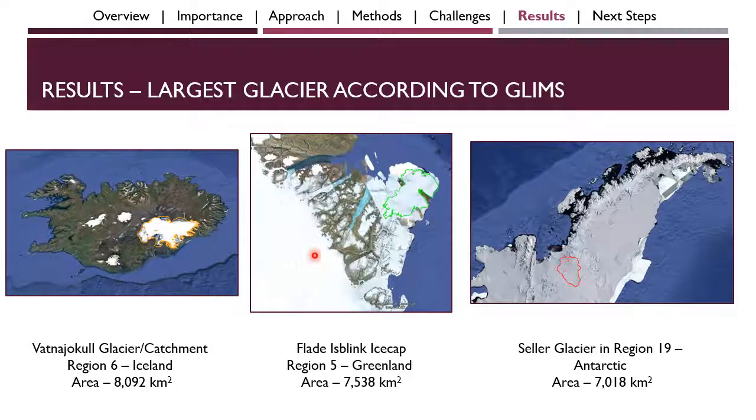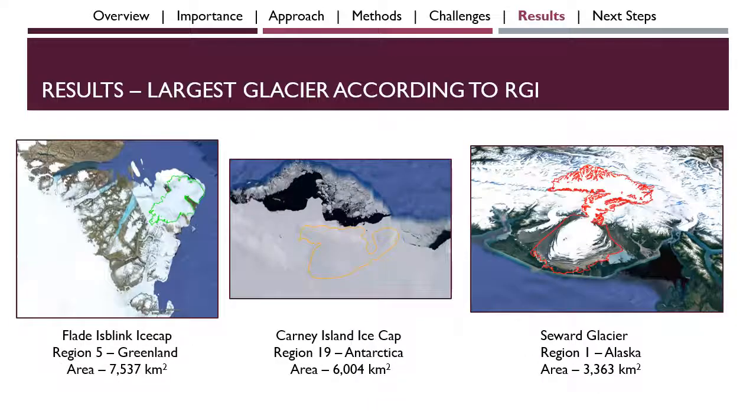The second largest glacier in the middle, shown in green, is the Flade Isblink ice cap in Greenland with a size of 7,538 square kilometers. And the third largest, shown in red on the right side, is Sjögren Glacier on the Antarctic Peninsula with a size of 7,018 square kilometers. So if we look at RGI, what does it say the 3 largest glaciers in the world are? Number 1 comes in as Flade Isblink ice cap in Greenland. Number 2 is Kearney ice cap in Antarctica. And number 3 is Seward Glacier in Alaska.